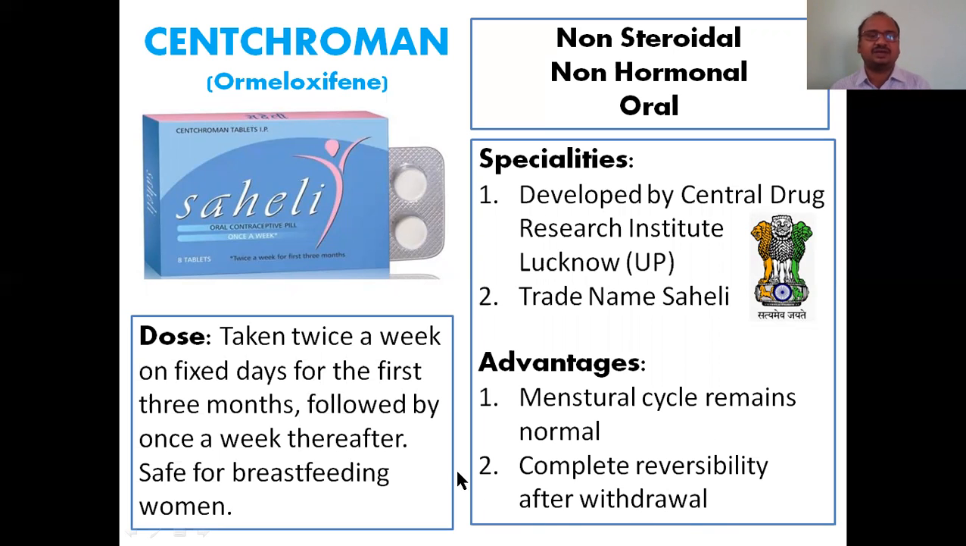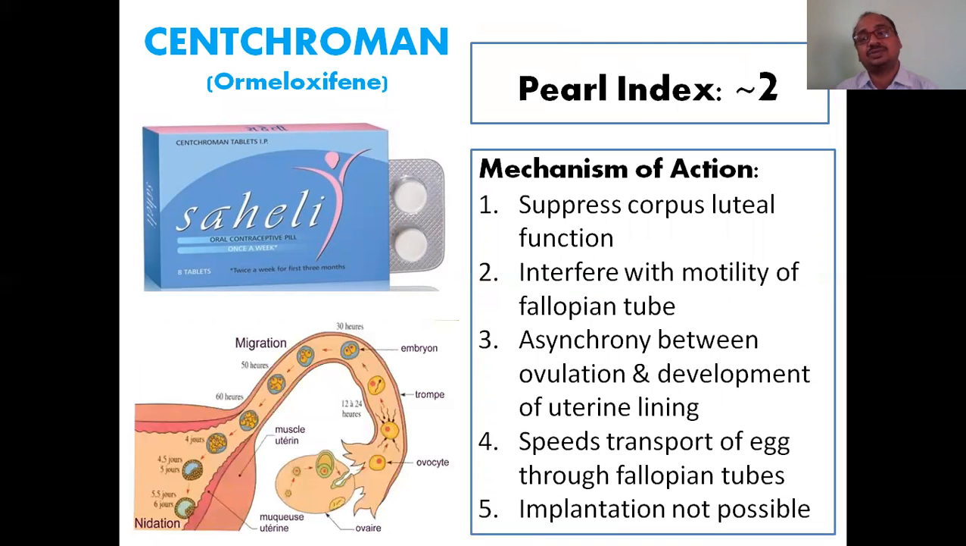Here you can see the dosage: take it twice a week on fixed days, 2 days per week, for example Monday and Friday. For the first 3 months they have to take it like that, followed by once a week thereafter. It is also safe for breastfeeding women, which is another advantage. A breastfeeding mother can use it if she wants to avoid further pregnancy.